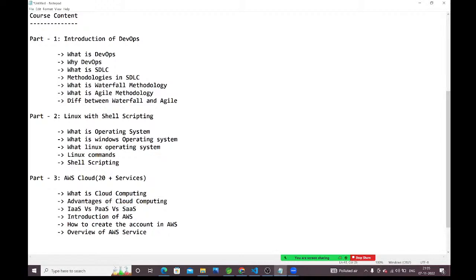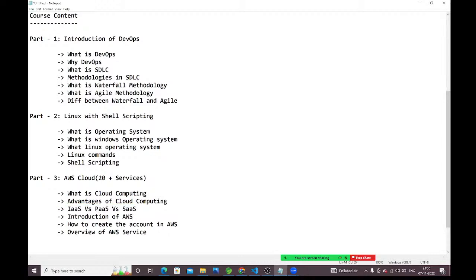If you go with infrastructure as a service, what are the cloud providers giving to you, and what do you need to take care of here? If you go with platform as a service, what are the cloud providers giving to you, and what do you need to take care of here? And if you go with SaaS, what are they providing, and what do you need to take care of here? All those things we are going to discuss.